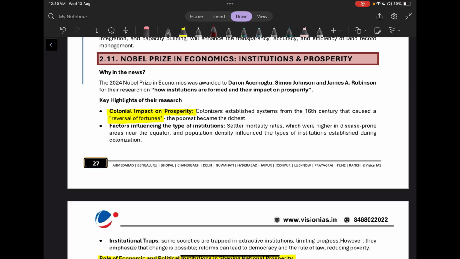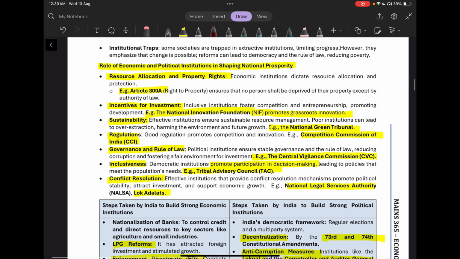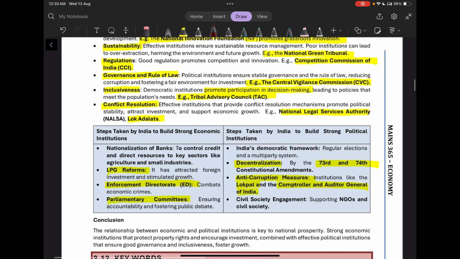They highlighted the colonial impact on prosperity, the reversal of fortune, where the poorest became the richest, and that countries which were colonized were exploited. They also told about the role of economic and political institutions in shaping national prosperity. How is it done? Through resource allocation and property rights, like Article 300A, then incentives for investment, governance and rule of law, and inclusiveness. This is basically not that important a topic, so we can skip this one.